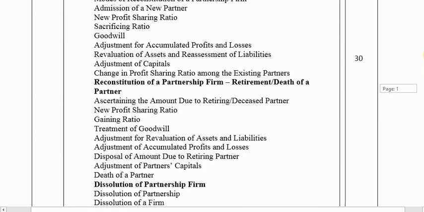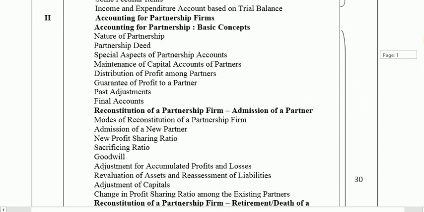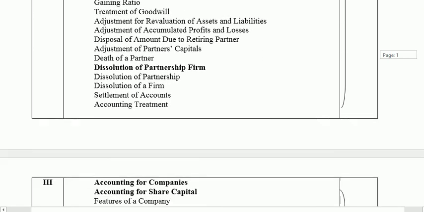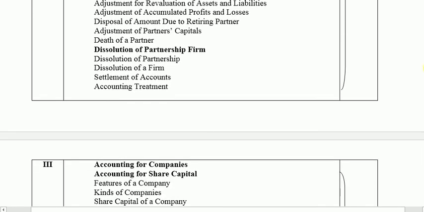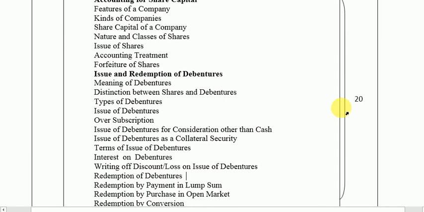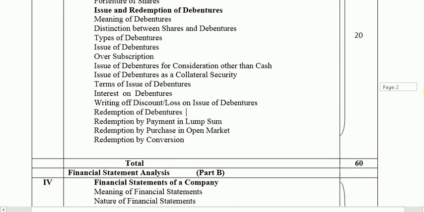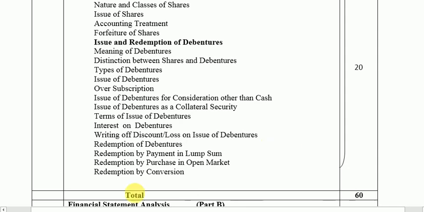Last year you prepared the trading account, profit and loss account and balance sheet for a sole proprietorship firm, and that is what we mean by the word financial statements. This year you are going to make financial statements not for a sole proprietorship firm, but for joint stock companies, and this starts with Unit 4, which talks about financial statements of a company.